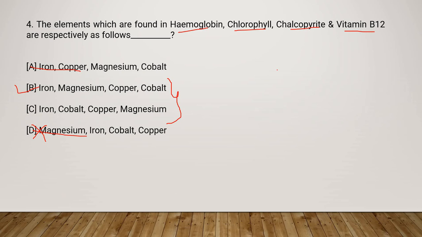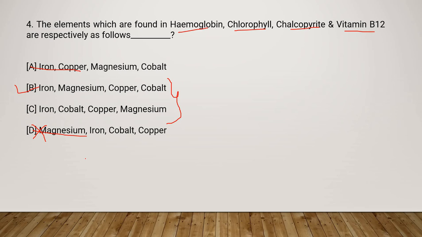It is an important water soluble vitamin, so I wanted to mention it here. So you must remember it is a water soluble vitamin, and it plays an essential role in the production of your RBCs and DNA, as well as the proper functioning of your nervous system. So it is a very important vitamin. That's why I wanted to tell you this. It is naturally found in animal foods, including your meats, fish, poultry, eggs, dairy. As I told you, it is also called cobalamin. So from the word itself you can understand, because it contains a metal ion of cobalt. So that way also you can get the answer.